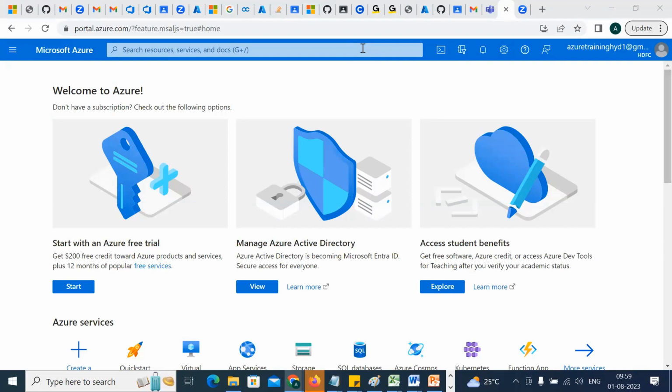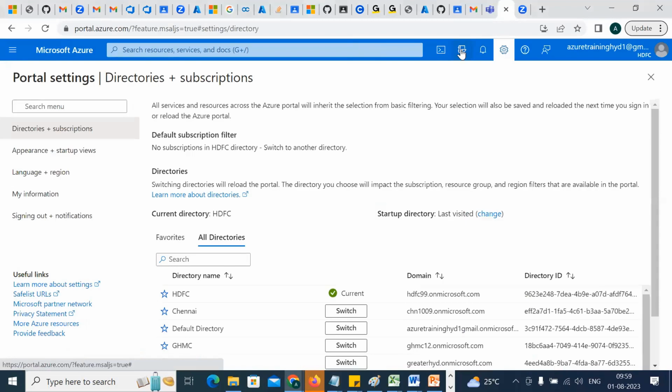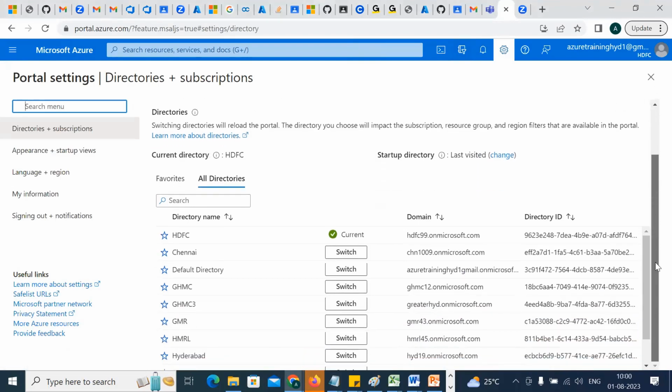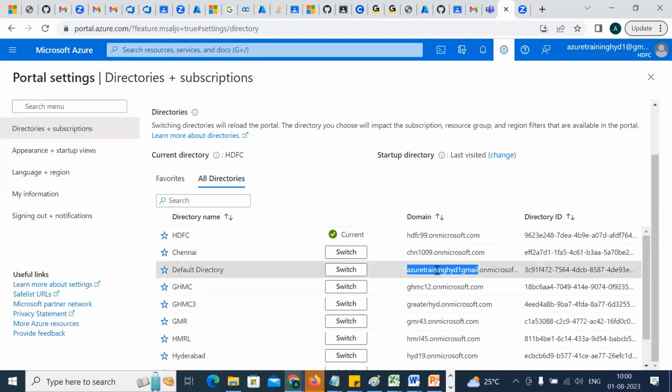You guys will get the default directory, and it will go for Microsoft also. The domain name would be the Gmail ID or whatever ID you logged in with.